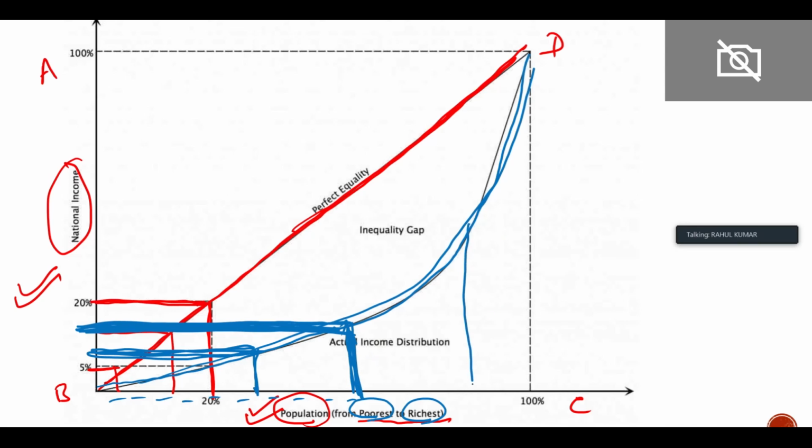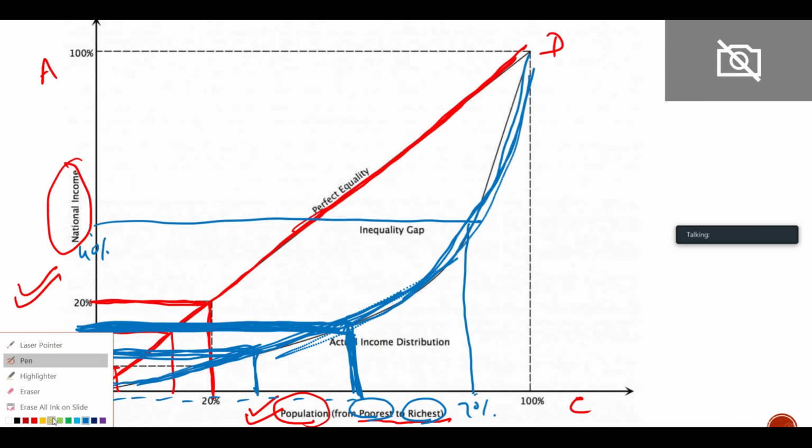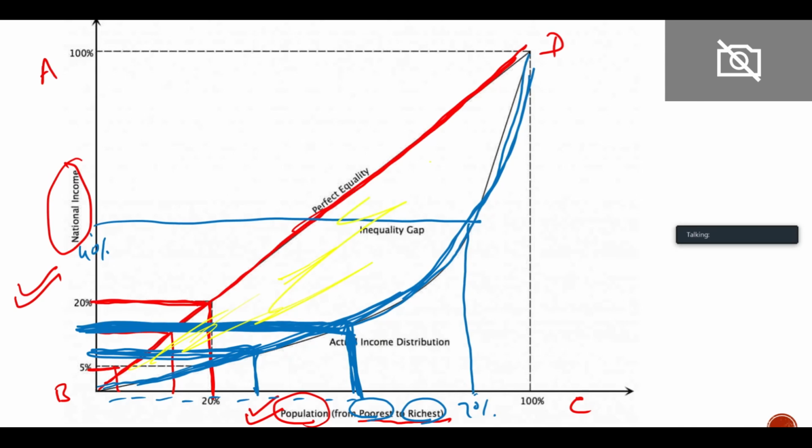सिमिलरली हियर सपोज 70% ऑफ द पॉपुलेशन ऑफ इंडिया, द इनकम इज ऑलमोस्ट suppose 40% है ना. So this represents inequality. In this curve we can see this line which is in the second half of the curve, right? This line is the actual income distribution, and this gap is the inequality gap. This gap is the inequality gap.